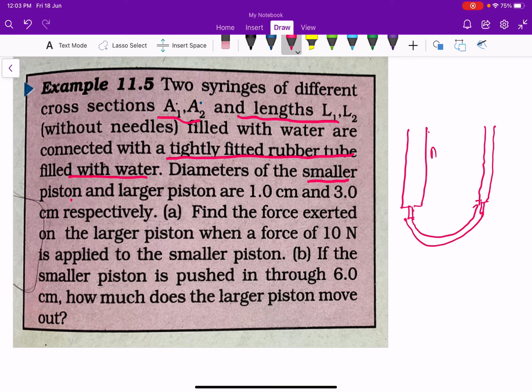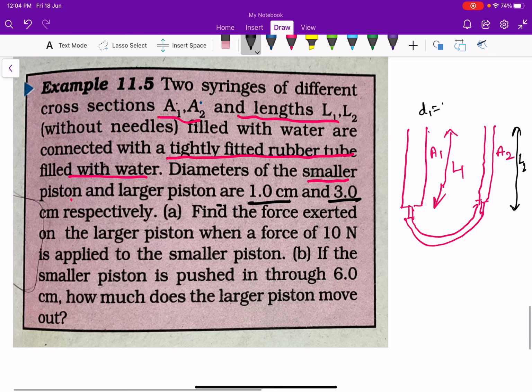The cross-section area of this one is A1, the cross-section area of this one is A2, the length of this syringe is L1, and the length of this syringe is L2. Now the diameters of the smaller and larger pistons are 1 centimeter and 3 centimeters. The diameter of this one is 3 centimeters and the diameter of this one is 1 centimeter.